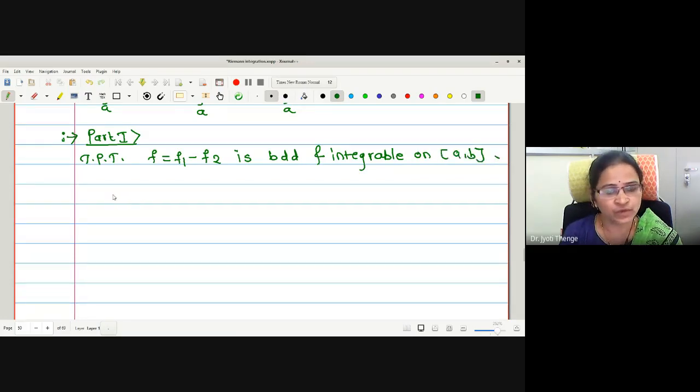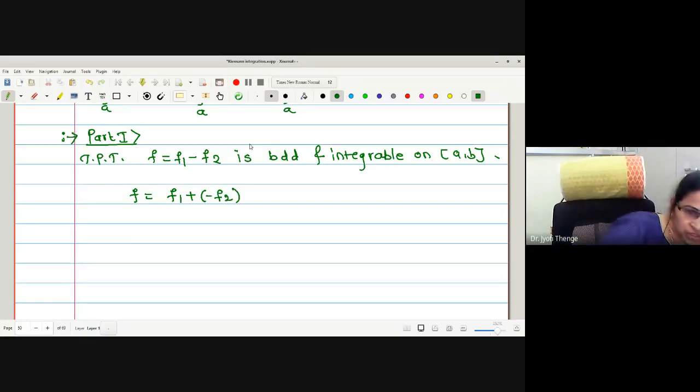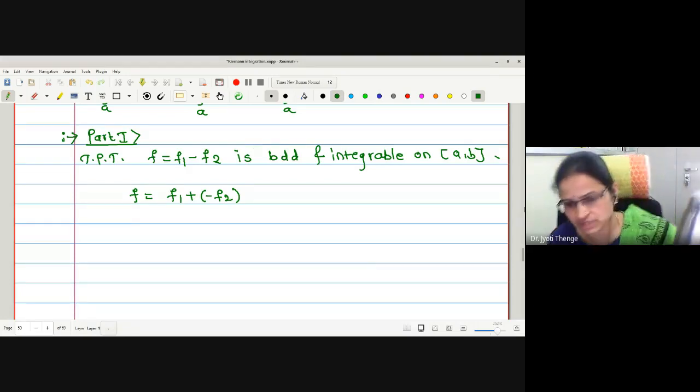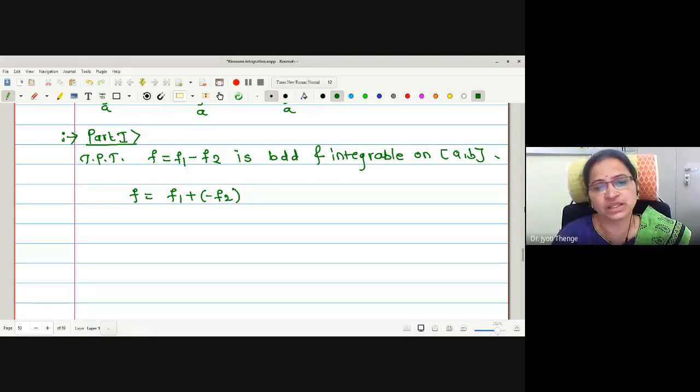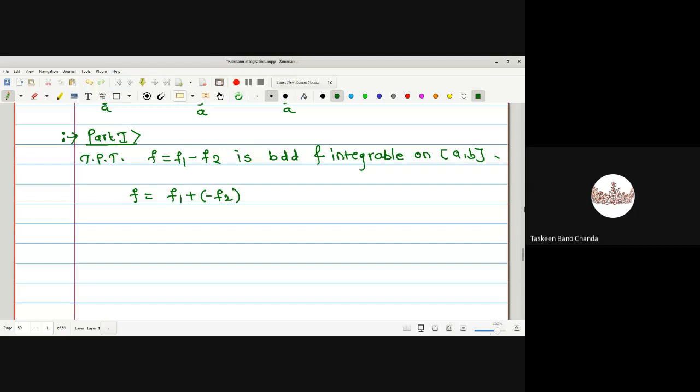Here we can write this f1 minus f2 as f1 plus minus f2. Now this is an addition of two functions. Therefore, in the first theorem itself we have proved that the addition of two bounded functions is bounded, so one can say that the function is bounded here also. Any doubt with this? No, ma'am.